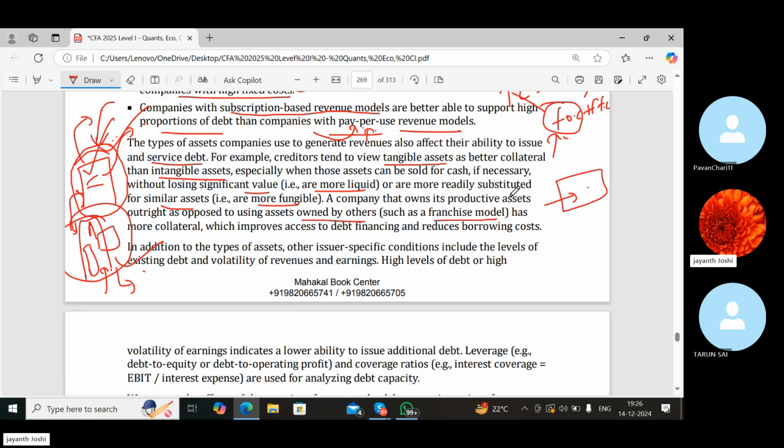A company that owns its productive assets outright as opposed to using assets owned by others has more collateral, which improves access to debt financing and reduces borrowing cost. So if you have your own assets, that means it is easier for you to get debt finance.